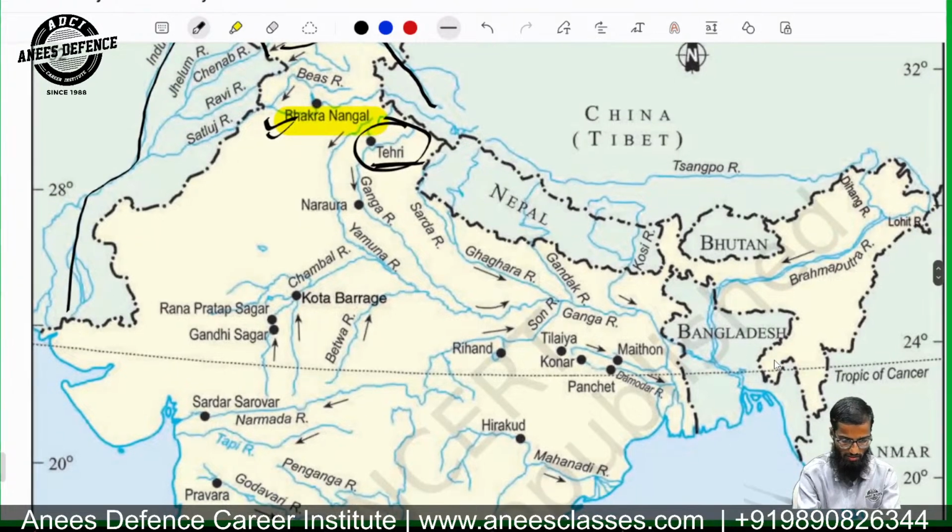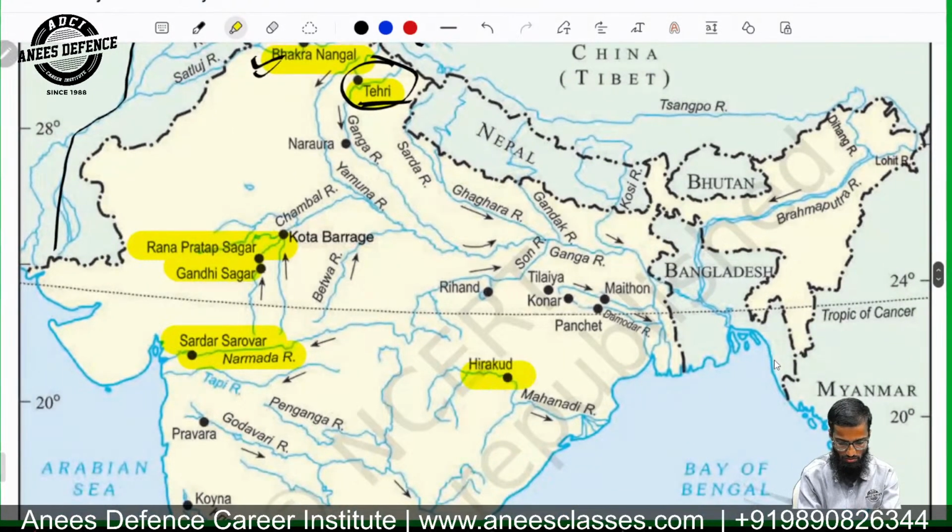Now look, as I have told you, Tehri. Another is Rana Pratap Sagar. These are important, on River Chambal. Then we discussed this Sardar Sarovar Dam, which is on the Narmada River. So these are two important things. Then you have Hirakud on the Mahanadi River.